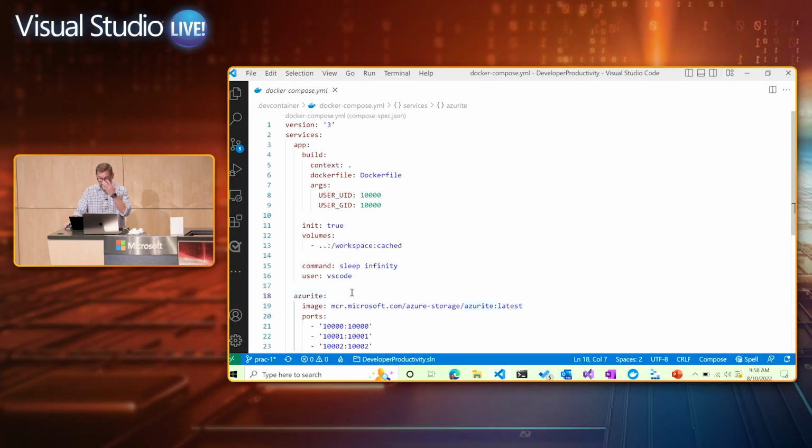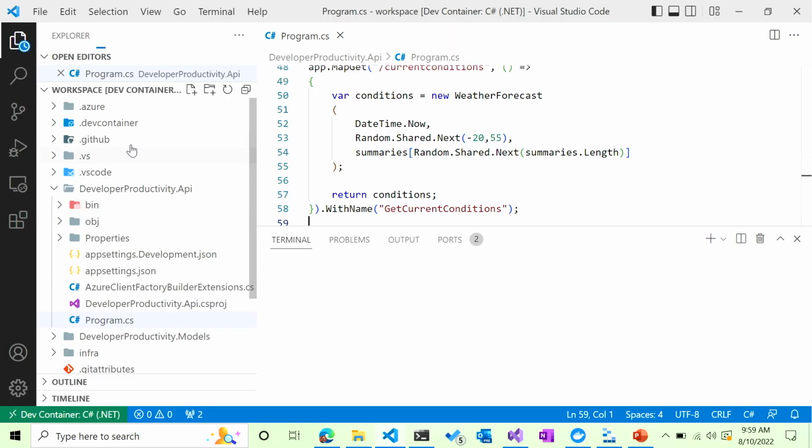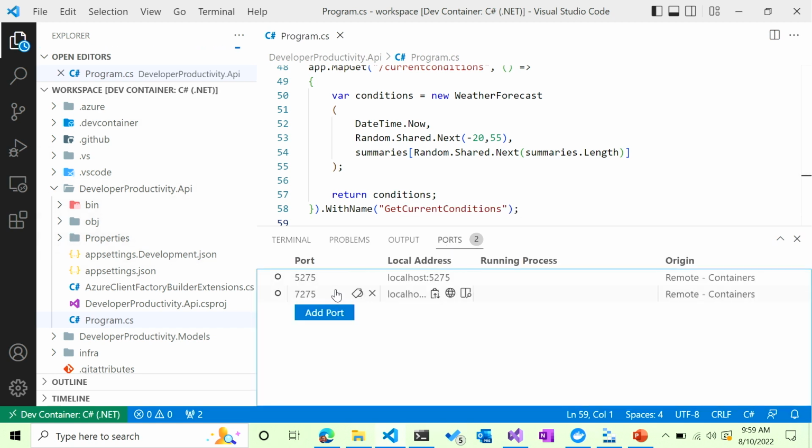All right, so it's going to take a little bit to spin up, but when it comes back, I will actually be in the container rather than on my C drive. All right, so now I'm up in the dev container itself. So I'm running in a container. Gosh, this is nice and fast today. I do have two ports that are open and they match back to local address ports. So these ports right here, they're running in the container itself.